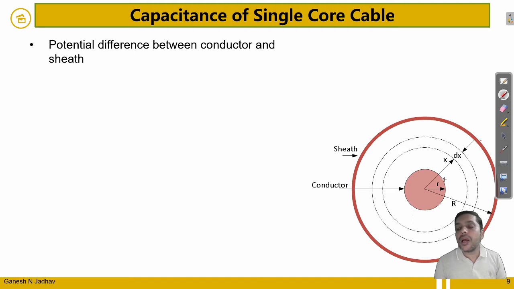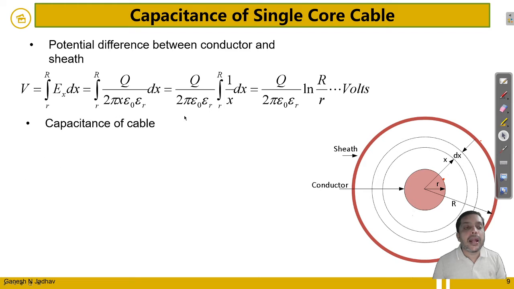This is nothing but the work done in bringing a unit positive charge from this surface to that surface. So how to calculate this potential difference? It is given by V, the integration of the field intensity Ex with respect to dx, where x is varied from small r, the surface of the conductor, to capital R, the radius of the sheath.